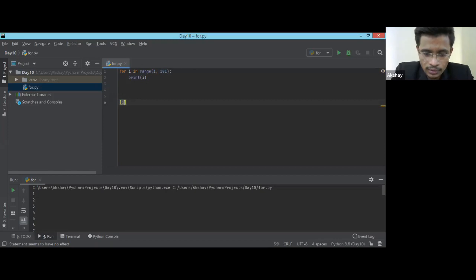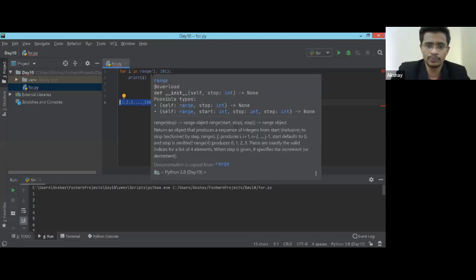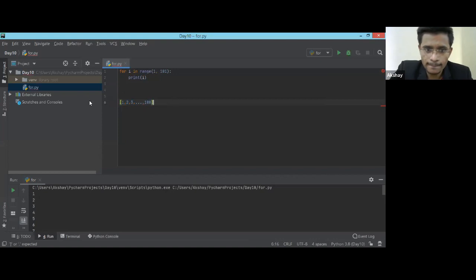It is a list which consists of 1, 2, 3, ... 100, and we are iterating through that list, taking the numbers one after another out of this list, or you can say we are just printing each number one after another. That's it. The range function is giving us a list of numbers between this particular range. Is that clear?